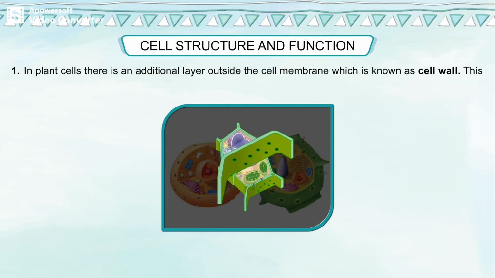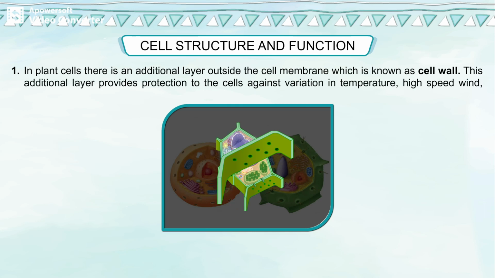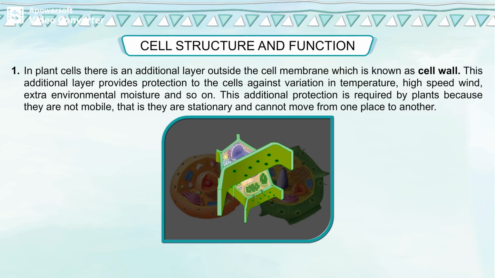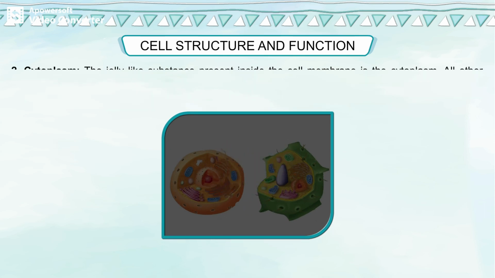In plant cells, there is an additional layer outside the cell membrane which is known as cell wall. This additional layer provides protection to the cells against variation in temperature, high-speed wind, extra environmental moisture, and so on. This additional protection is required by plants because they are not mobile, that is, they are stationary and cannot move from one place to another.